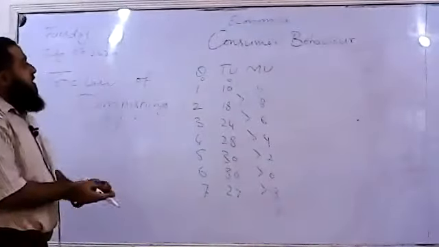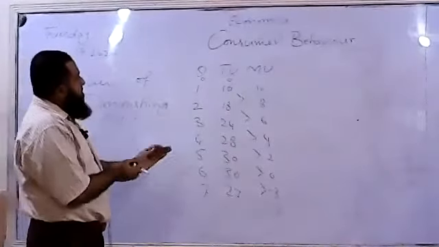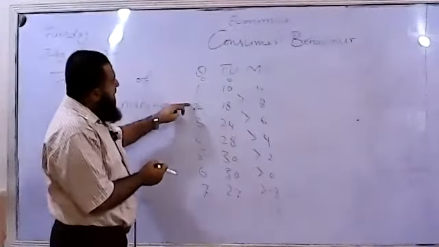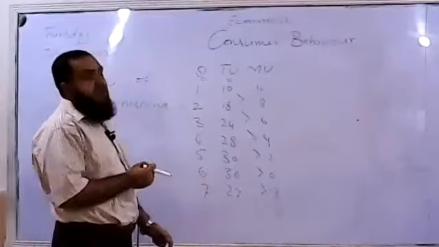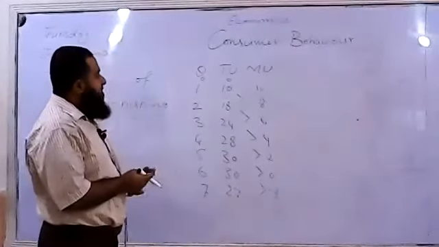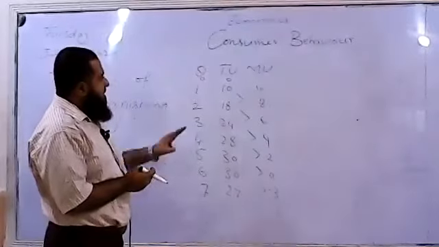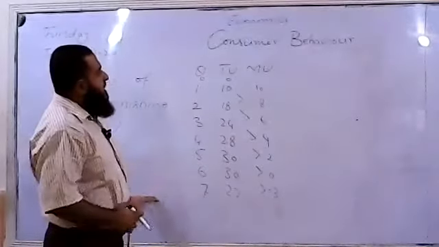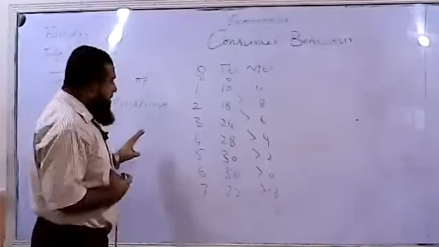All right. So which consumption, whether quantity 1, 2, 3, 4, 5, 6, 7, where is the consumer equilibrium? Can we find it over here? We cannot find the consumer equilibrium. The reason is the price of the commodity is not given to us.